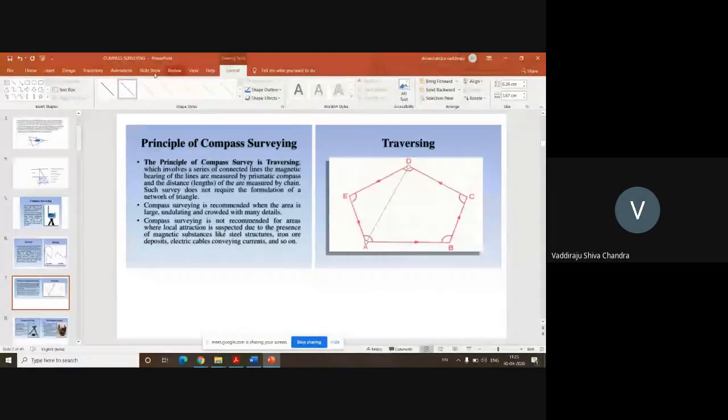Similarly, for BD also I can calculate, right? I'll measure the distances BC and CD in the field, and I'll measure the angle C. So using these 3 pieces of information, I can calculate the distance BD. So that is the advantage.